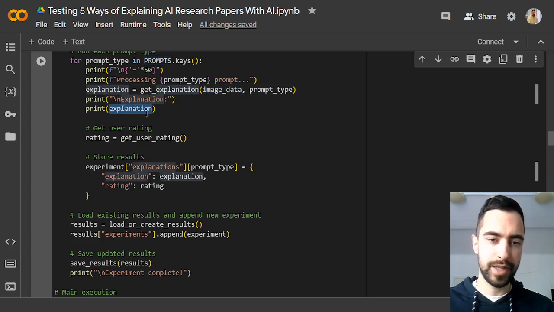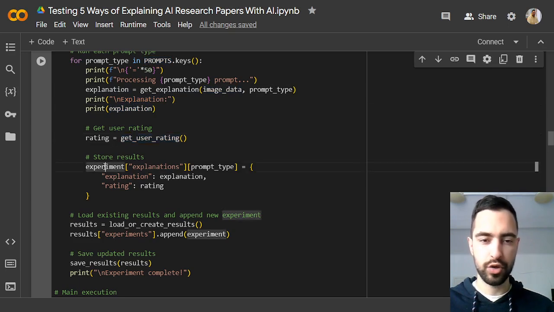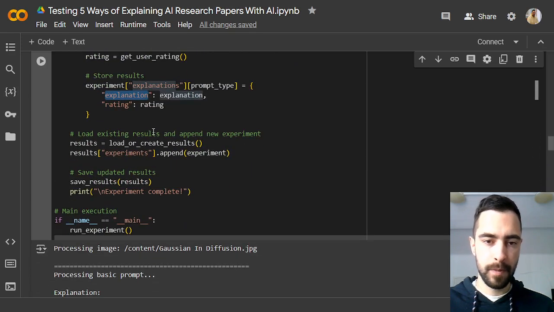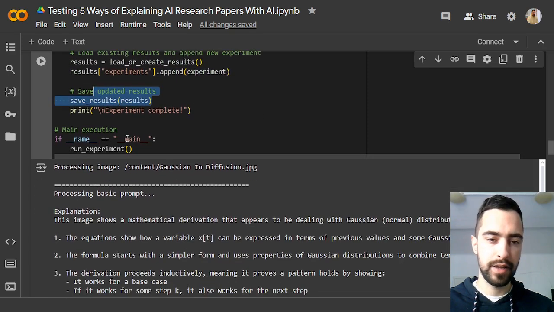And then we're going to print the explanation and then get user rating, and then store the user rating. So rating and explanation. Okay, so this is loading the existing results and appending any new experiment results and then saving it. And so this main will run the function.